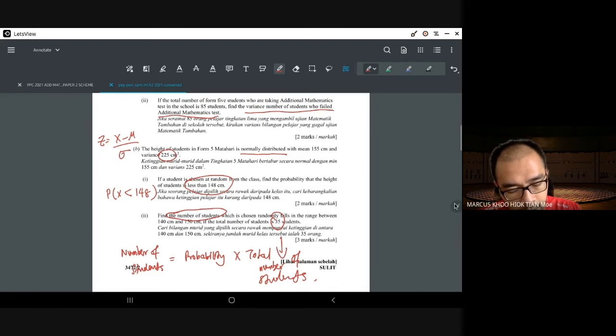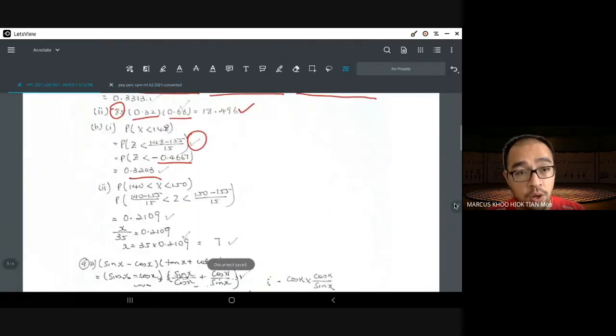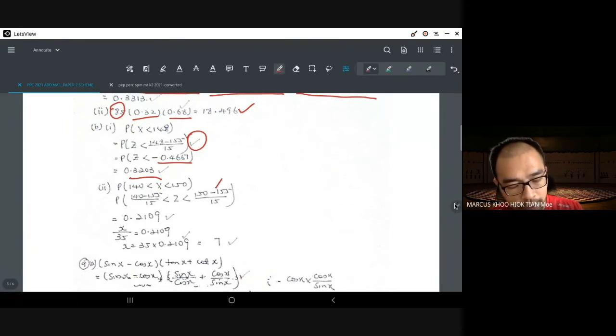Now we need to find the probability that is between 140 and 150. When I look at this question, I was like, wow, they're not even asking you to go the other way around. Usually, when we use the table, we go from one way to another and then we go from the other way back. But now everything is just from left to right. Much easier. I hope that you scored in this. Changing 140 to z-score, changing 150 to z-score, you get the probability is 0.2109.